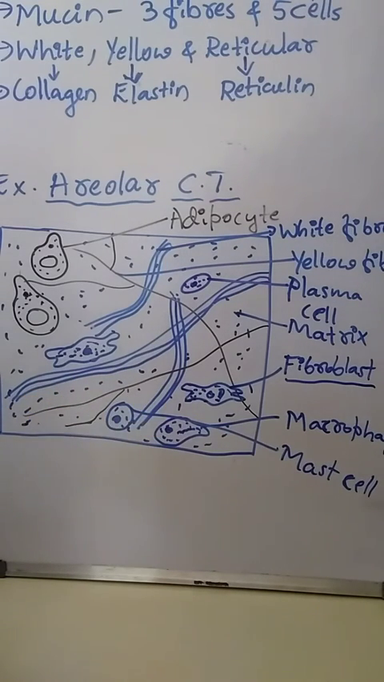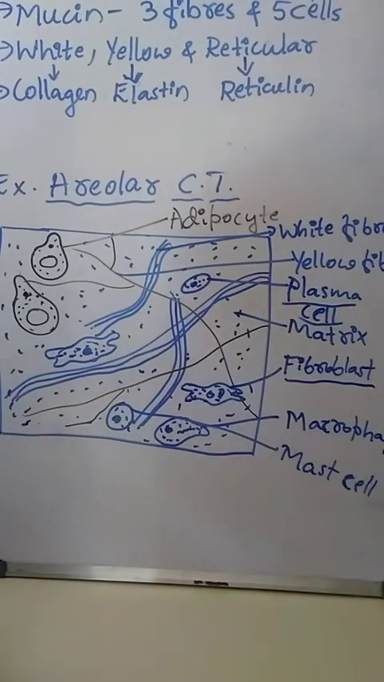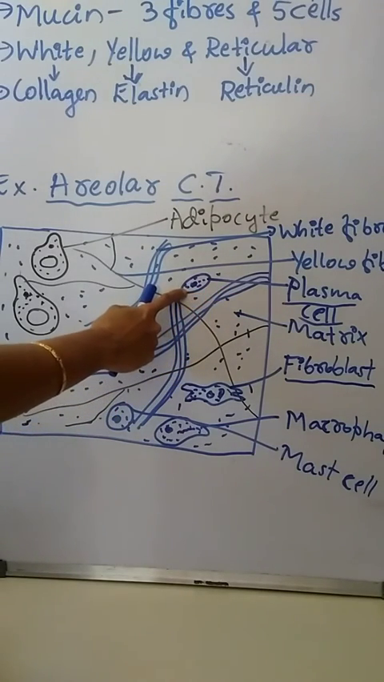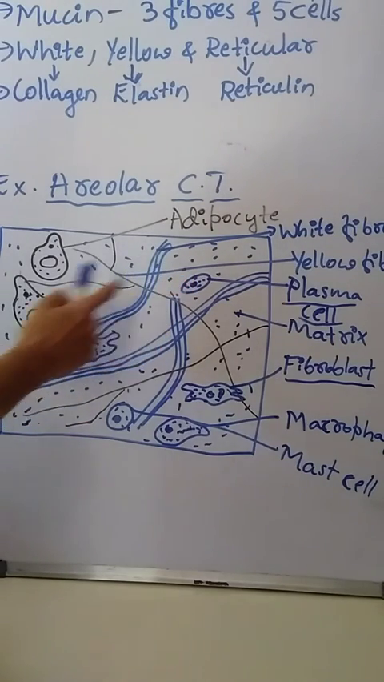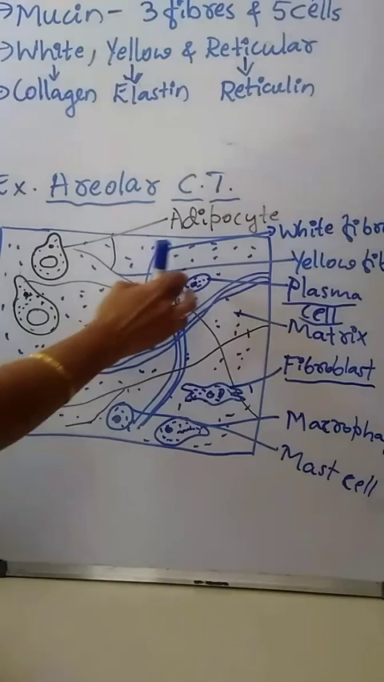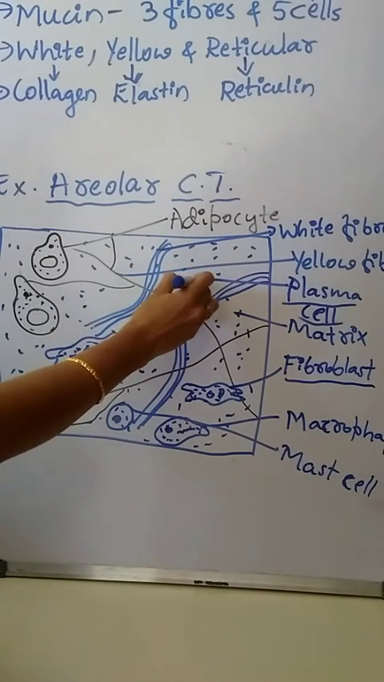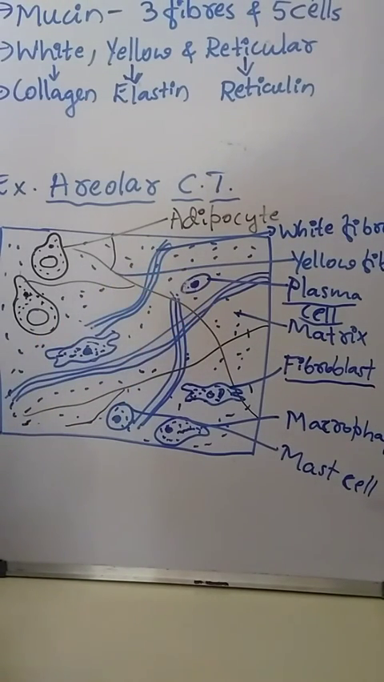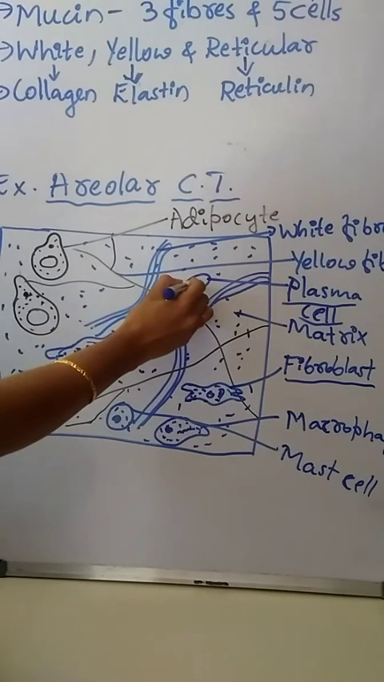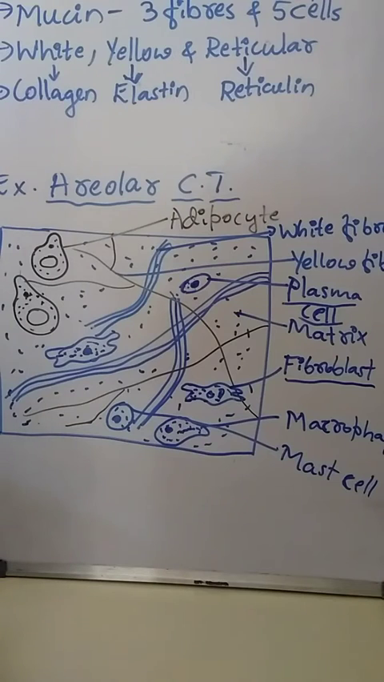Next one is plasma cell. Another type of cell present in the areolar connective tissue is the plasma cell. Plasma cells are oval shaped and they have a non-granular cytoplasm and a small nucleus.